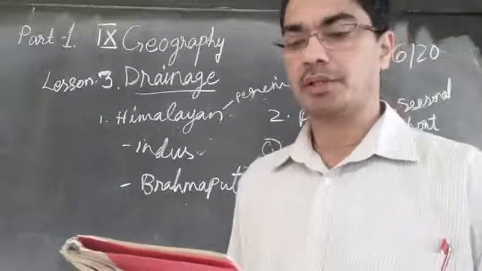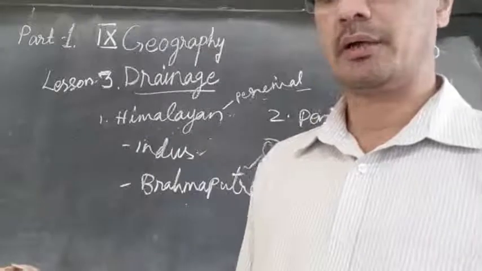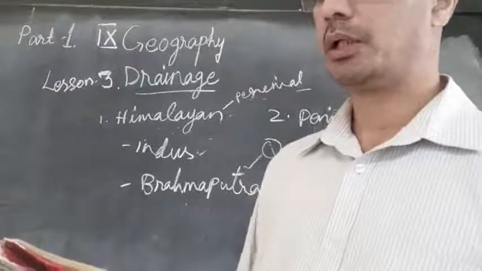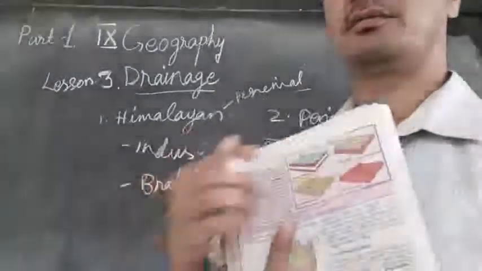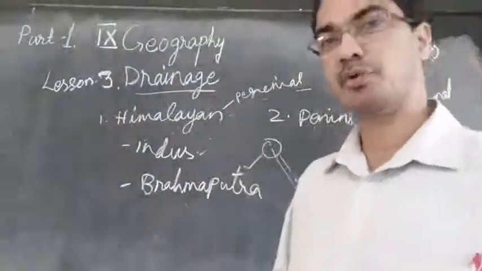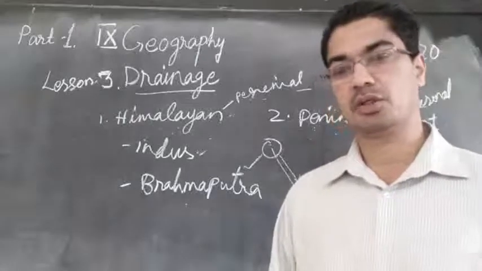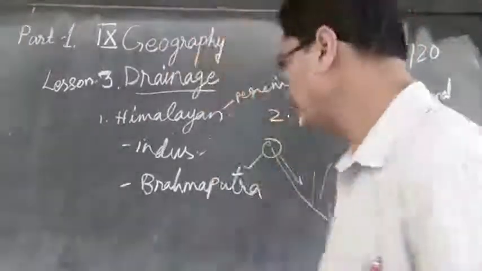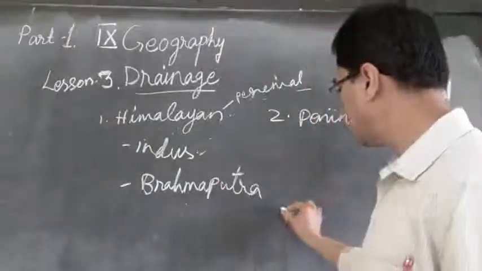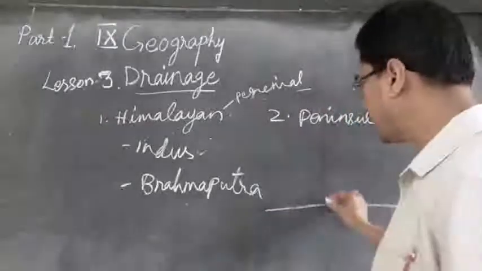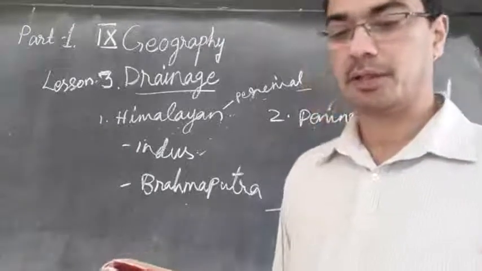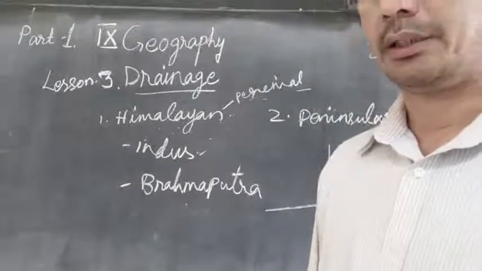Then a river joined by its tributaries at approximately right angles develops a trellis pattern. So you can see in the second one the trellis pattern. It is where a river is joined by its tributaries at a right angle. Then it is called trellis. So the main river is flowing this way, then the tributaries come from here and join. So that is called a right angle, and then it is called trellis.